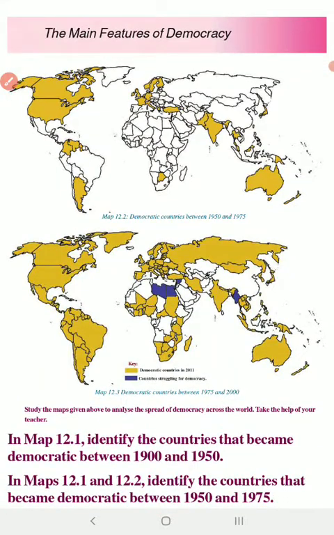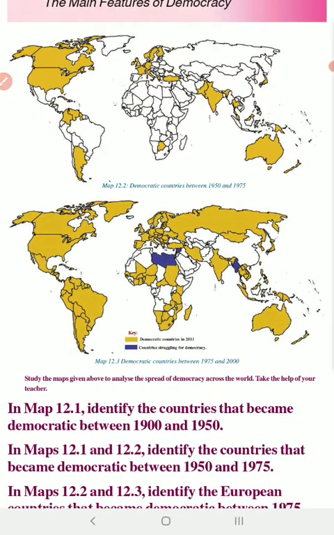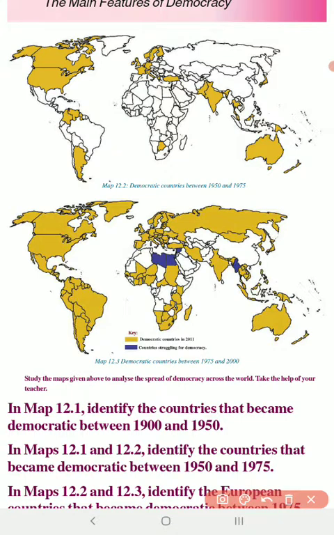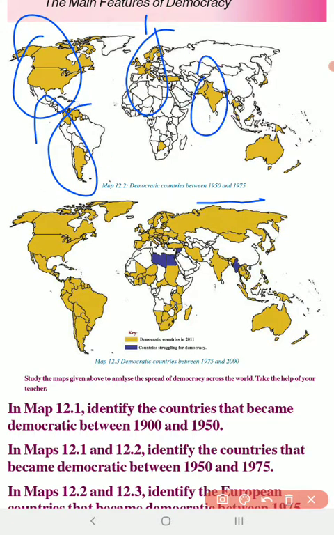And again, you can look at the map on the following page, page number 195. So the democratic countries between 1950 and 1975, you see here all these are democratic countries, but still there are some countries that are not yet democratic in their process. Okay, they are still in process.